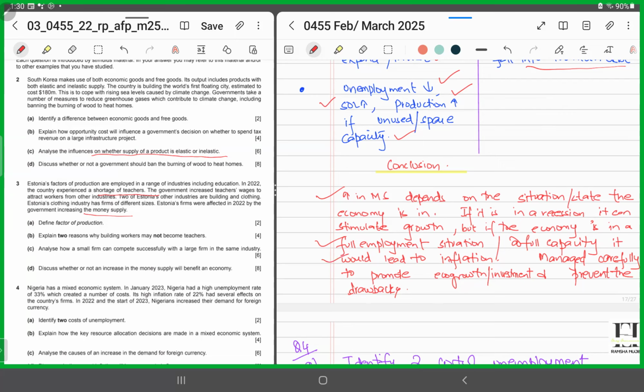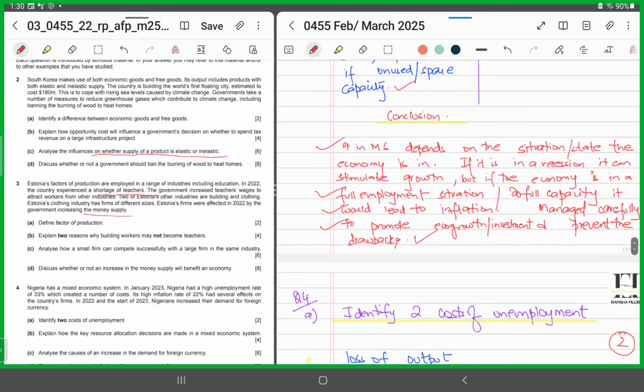So the government must manage the money supply carefully in order to promote economic growth and increase investment levels, and prevent the drawbacks in the form of inflation, current account deficit, creating uncertainty or making people and households fall into the debt trap. Get it? I hope it's clear.